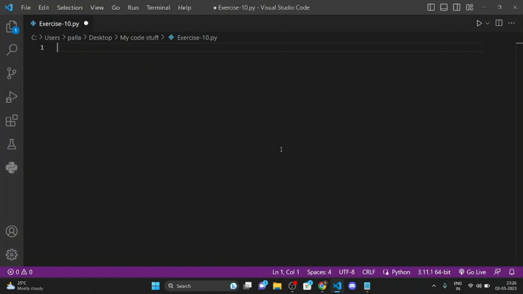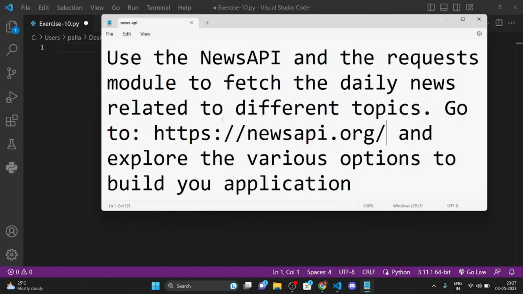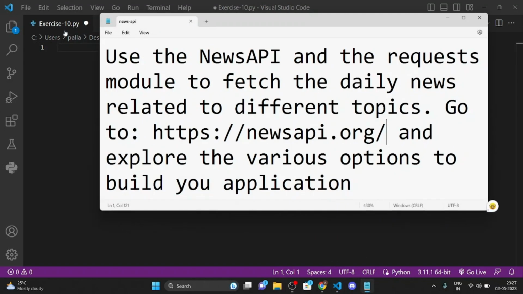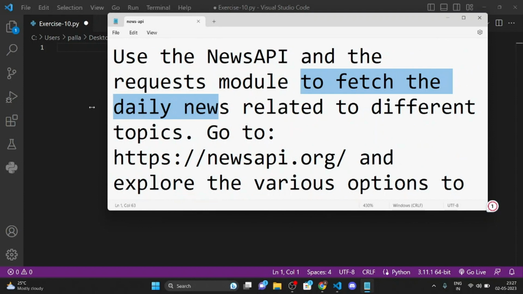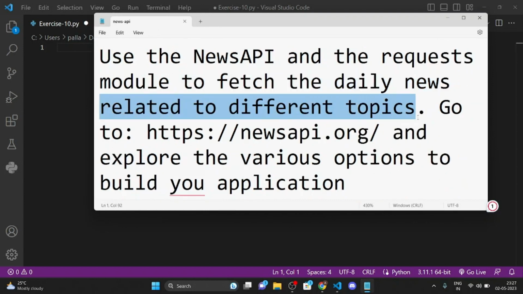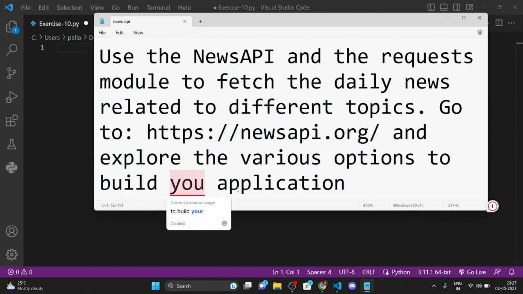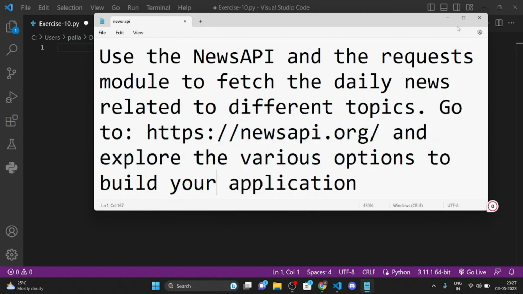And now let's get to the coding section. So we have to do this 10th exercise of that course. In this exercise, we have to use the news API and request module to fetch daily news related to different topics. Go to this link and explore the various options to build your application.